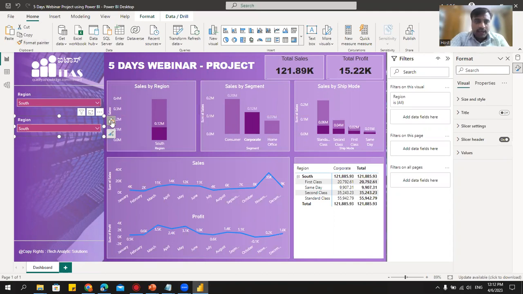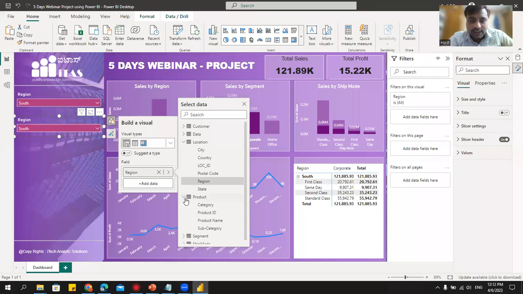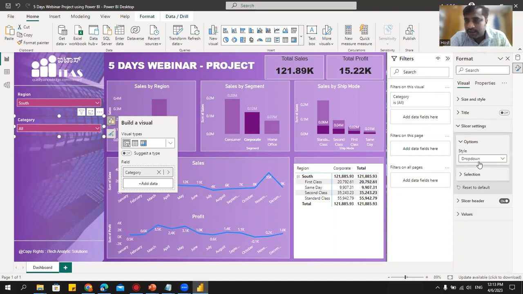Okay. Now let me go here. I will try to change this to category, but there is a problem here. I'll tell you what is the problem later, but let's go here and try to select this and see what happens. I'm trying to select this category. Okay. I'm getting this category here. And this one, I'll make it as the list. Okay. So how to do that? Slicer settings. I'll say vertical list. Let it be like this list.